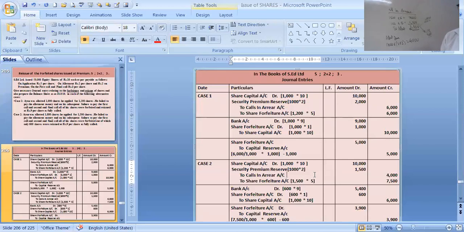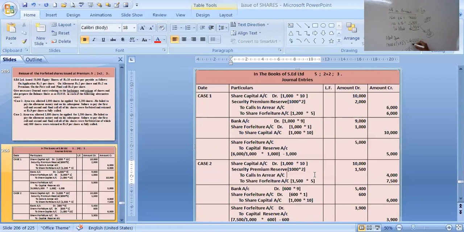And our rule for SPR is what? SPR due but not received, then only debited. So due but not received is 2,000 minus 500, 1,500. So our SPR debit is coming as 1,500. This is the calculation of SPR debit. How the SPR debit is calculated. Clear? Now I will show you how to calculate the call scenario.